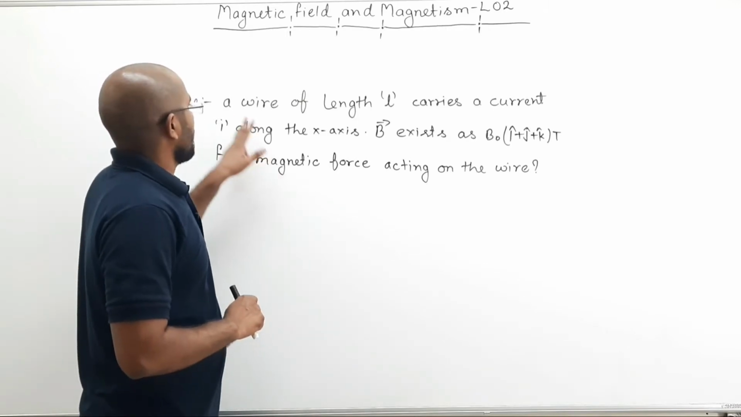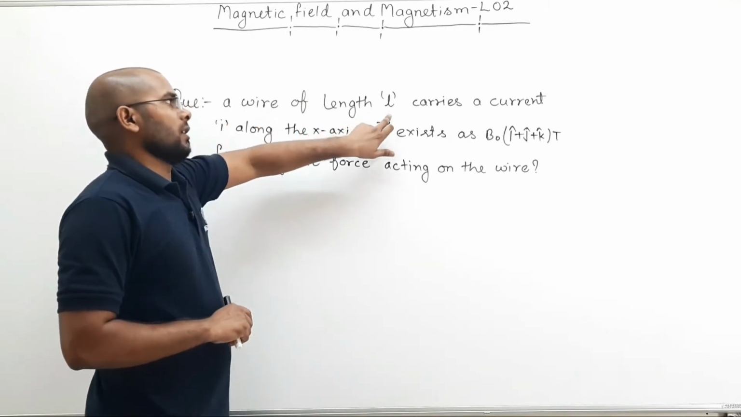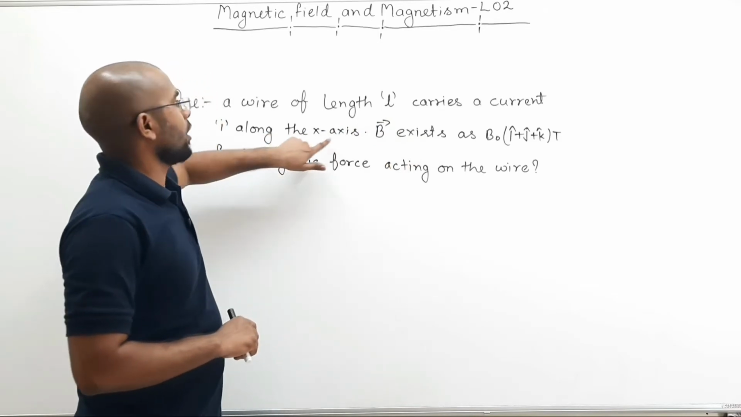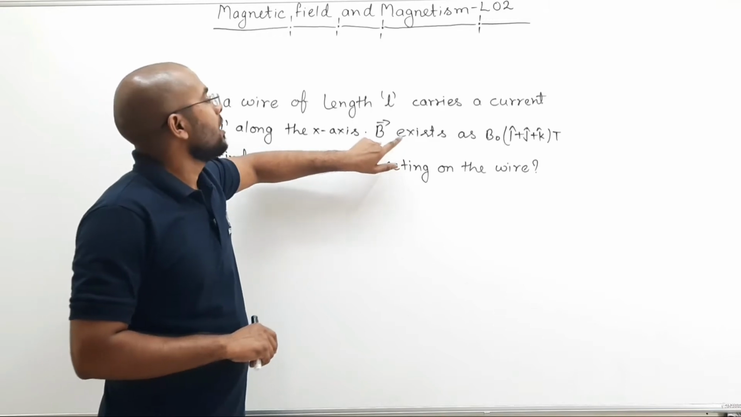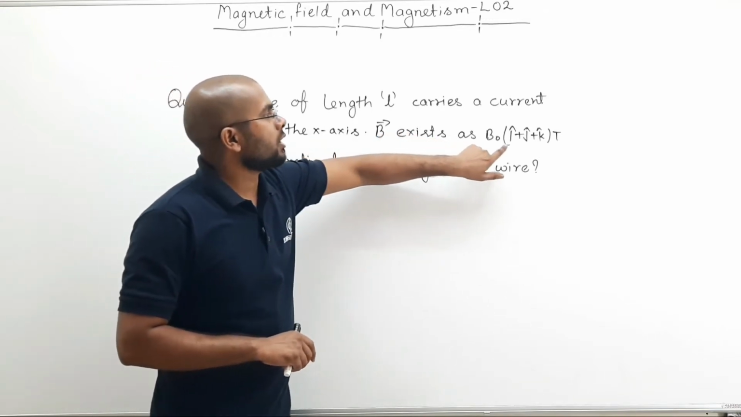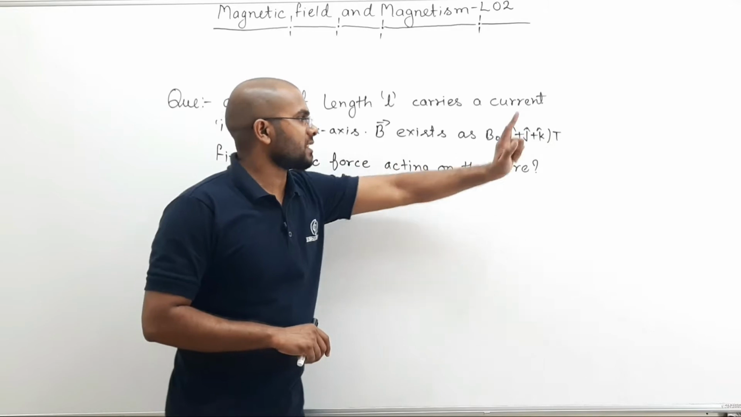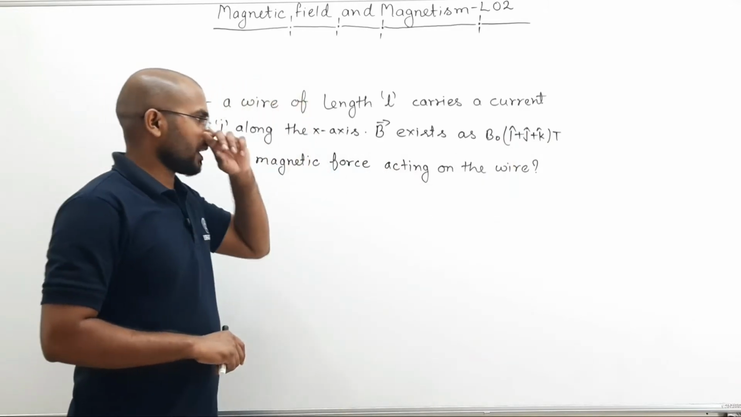Now let's solve. A wire of length L carries a current I along the x-axis. Magnetic field exists as B naught (i cap plus j cap plus k cap) Tesla. Find the magnetic force acting on the wire.